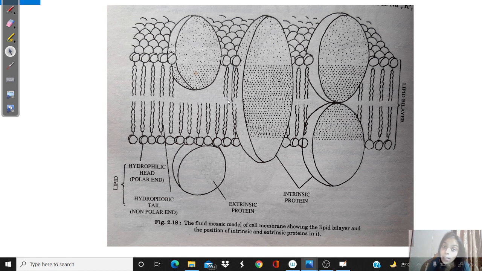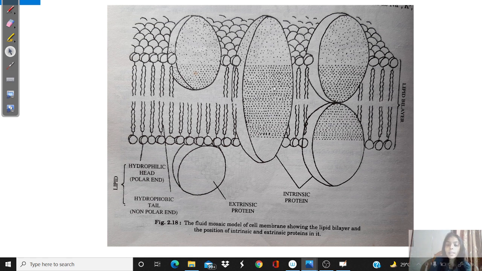Okay, so that is why we say that the membrane has a fluid nature, because it permits substances to enter. But lipid bilayer will allow only the lipid soluble substances to enter. What about the water soluble or hydrophilic substances? For the hydrophilic ones, some proteins are found in the membrane. So now we are going towards the protein part.